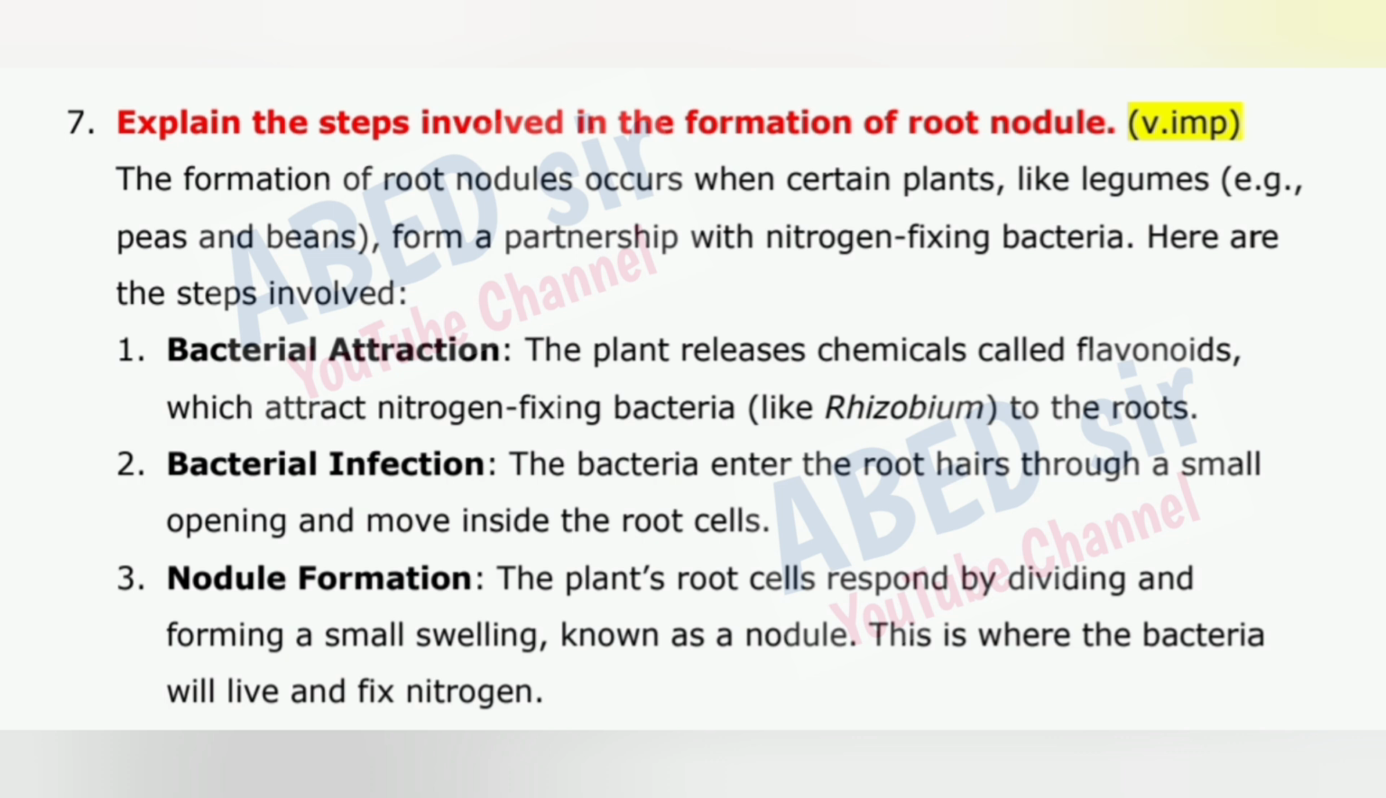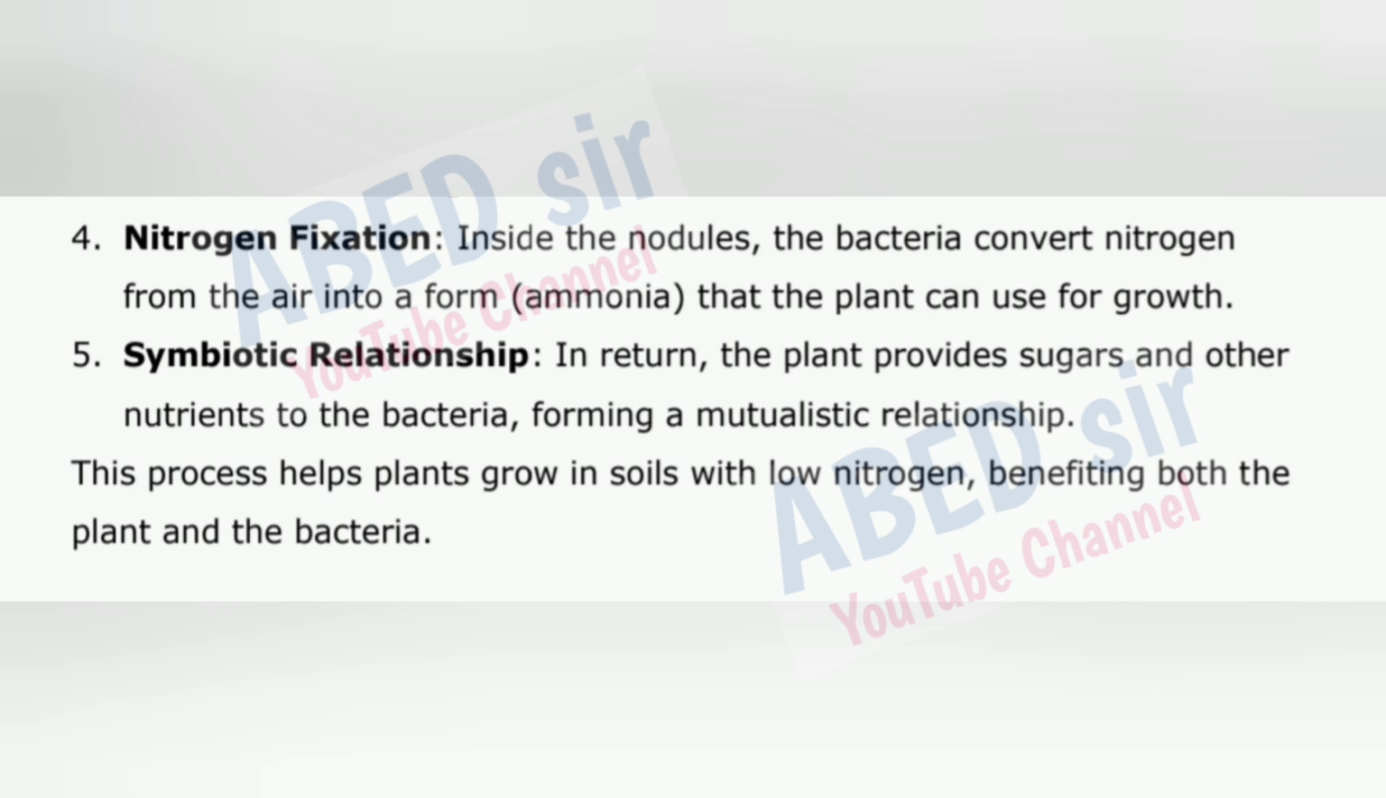3. Nodule formation. The plant's root cells respond by dividing and forming a small swelling, known as a nodule. This is where the bacteria will live and fix nitrogen. 4. Nitrogen fixation. Inside the nodules, the bacteria convert nitrogen from the air into a form, ammonia, that the plant can use for growth. 5. Symbiotic relationship. In return, the plant provides sugars and other nutrients to the bacteria, forming a mutualistic relationship. This process helps plants grow in soils with low nitrogen, benefiting both the plant and the bacteria.